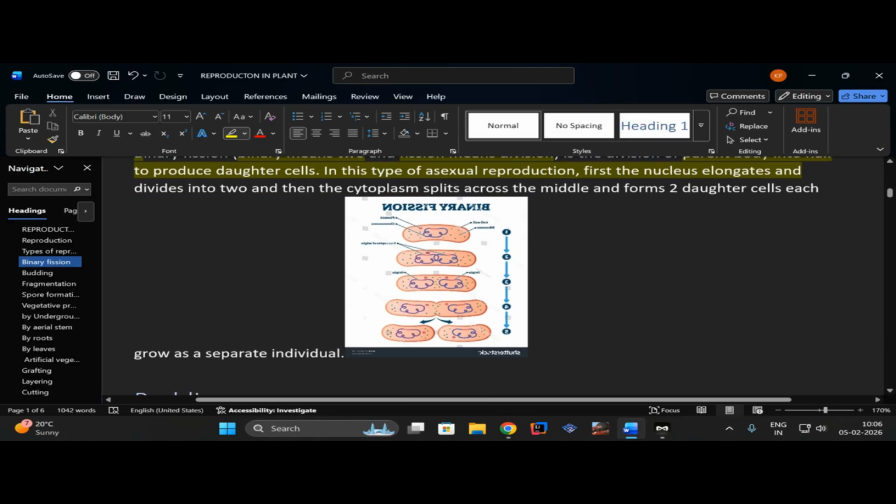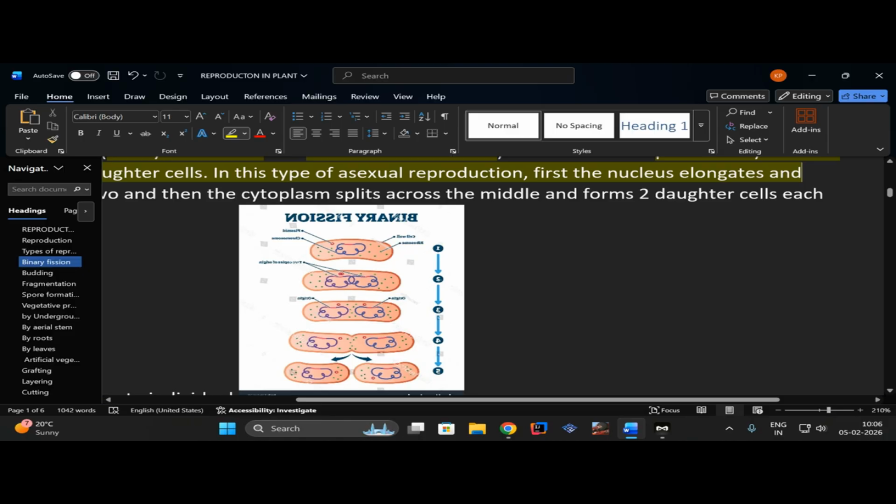In multiple fission, can you see, let me zoom in on the diagram. I assume you can see this darker portion, or the outer wall of it. It becomes thicker and acts as a cyst, a thick wall which protects the interior, the cytoplasm and nucleus, from harsh outer conditions. For example, when there is wind or a storm in your area, your house works as this cyst and you are safe inside.